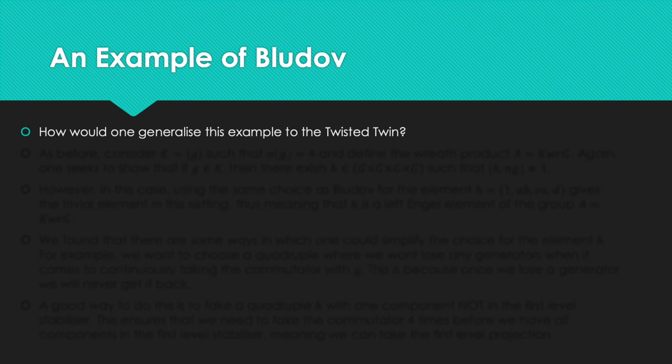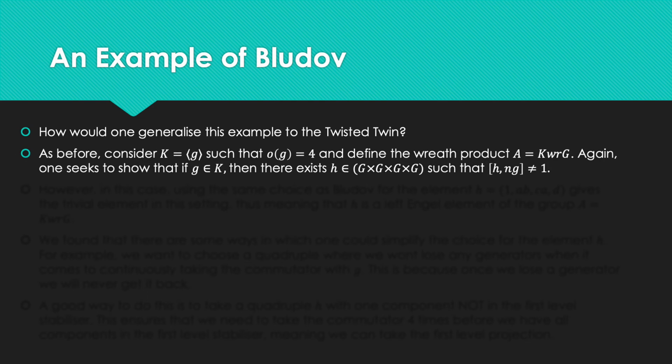So how would one generalise this example to the twisted twin? So as before, consider the cyclic group of order 4 and define the Reith product A as the Reith product of K and the twisted twin of the Grigorchuk group. And again, one seeks to show that there exists a quadruple such that the Engel commutator is not equal to 1, or the identity.